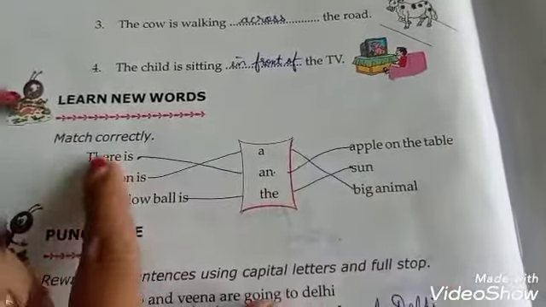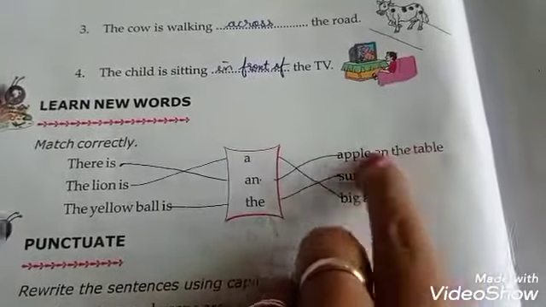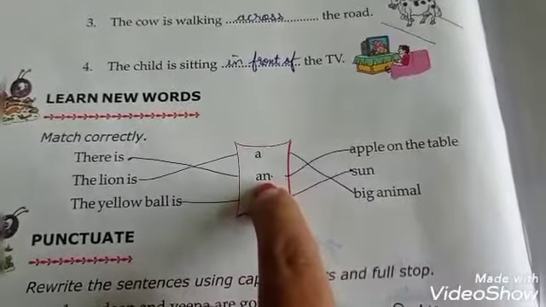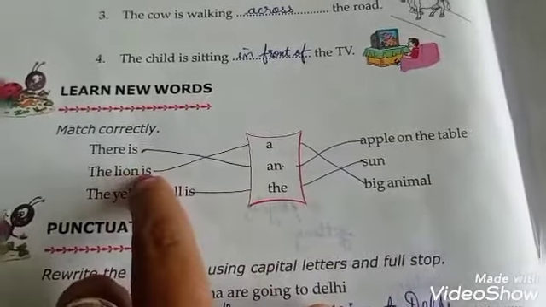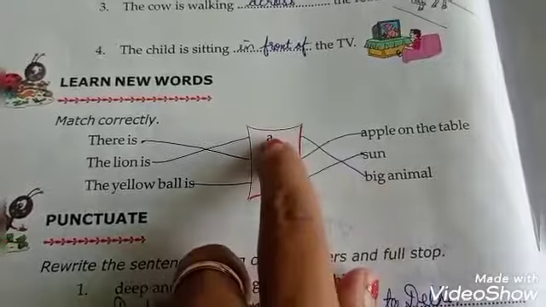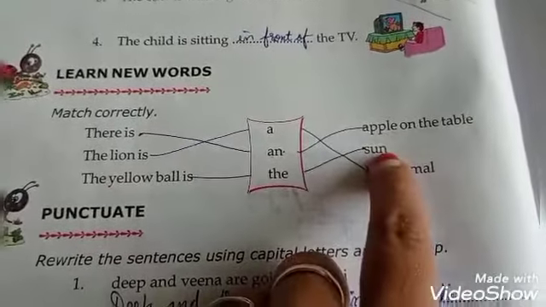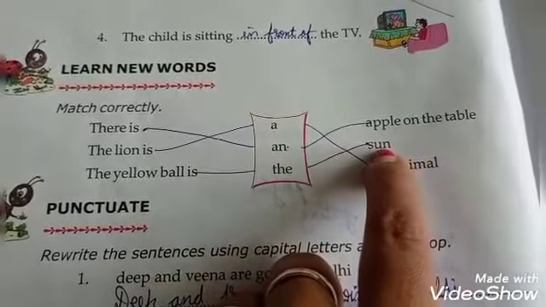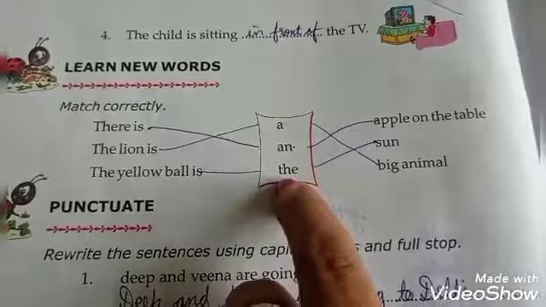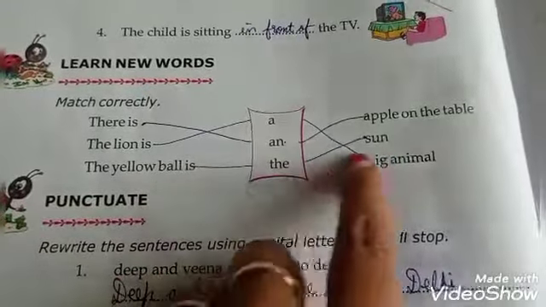Learn new words. Match correctly. There is an apple on the table. Here it is a vowel, so we have to write A and N. Okay. The lion is a big animal. So B is a consonant, so we will use A. The yellow ball is the sun. The sun is natural, something that we have not made. So at that time we will use THE: the sun, the moon, the star, the earth. Okay. So, the yellow ball is the sun.